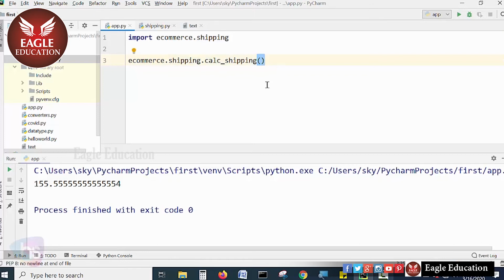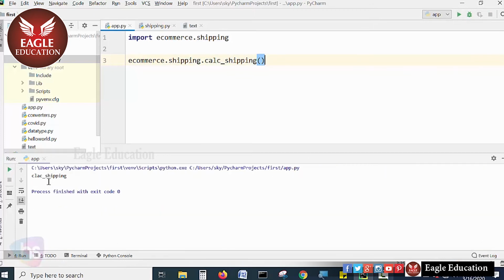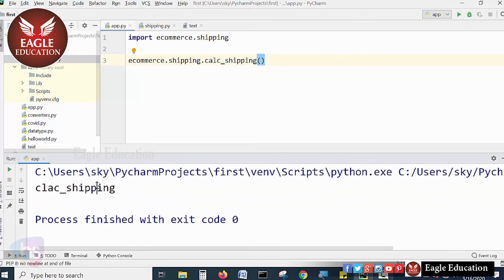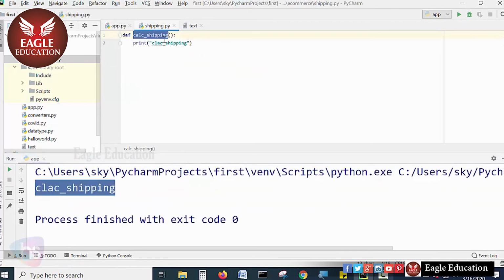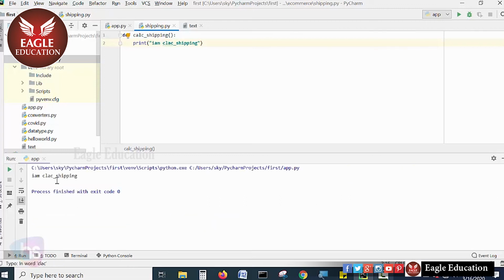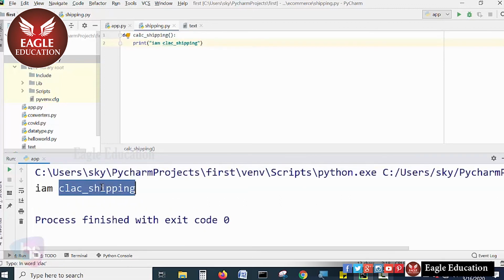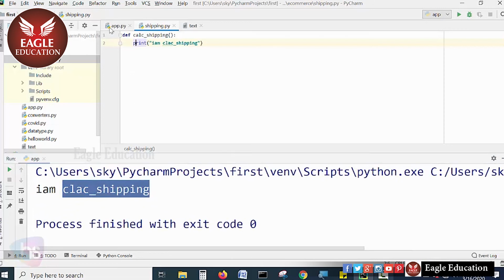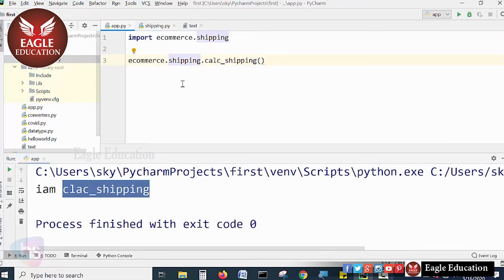If I run this, what will come? We have written some meaningful text in calc_shipping. Now run it. The same text is replicated here. It is very easy to use packages.